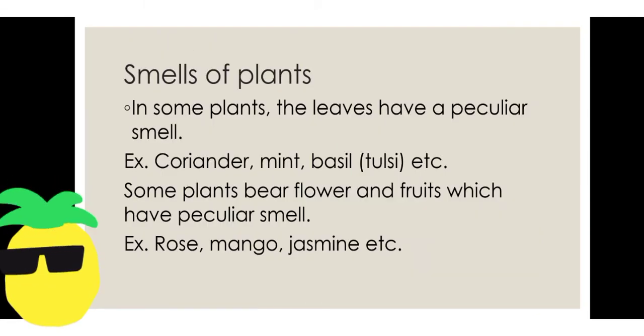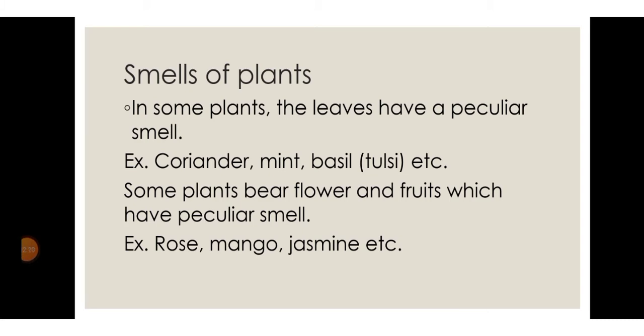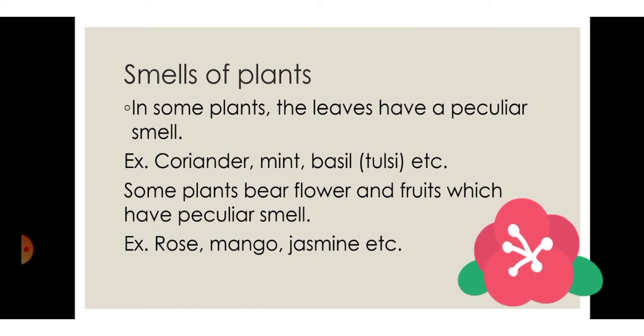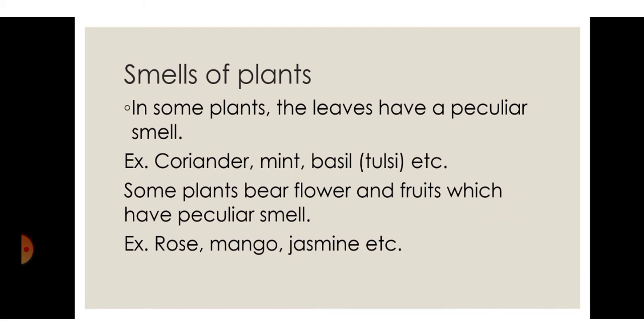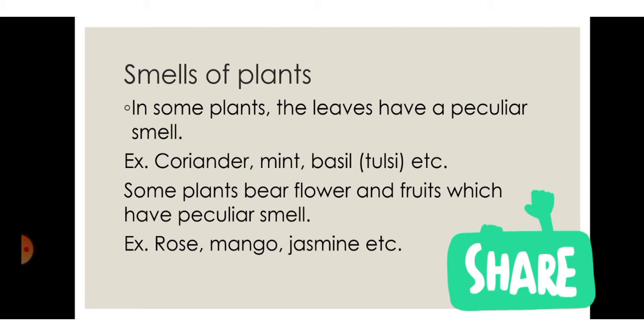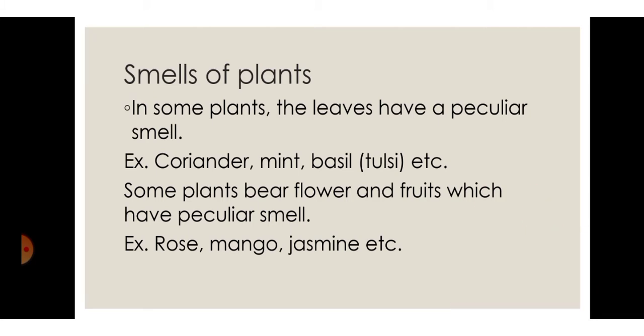Now, as different plants have different shapes, they also have different smells. Now we are going to learn about the smell of plants. In some plants the leaves have a peculiar smell. For example, coriander, which we add in vegetables, mint means pudina, basil, tulsi, etc.